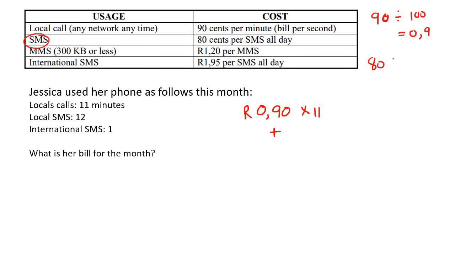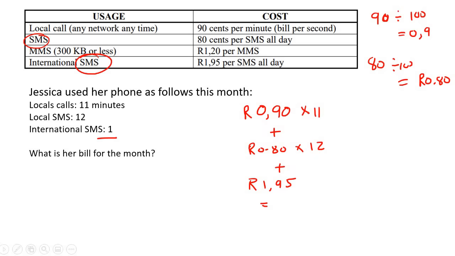So 80 cents divided by 100 is going to be 0.80 like that. So you're going to say 0.80 multiplied by how many SMSs again? She did 12 SMSs. Plus international SMS, she did one of those, and that's R1.95. Okay, so it's R1.95, and she only did one of those. And so if we had to add all of that together, she would have been charged 21 Rand and 45 cents.